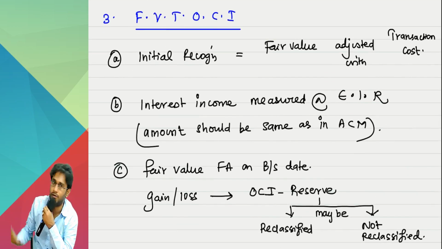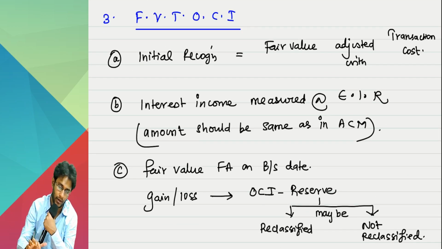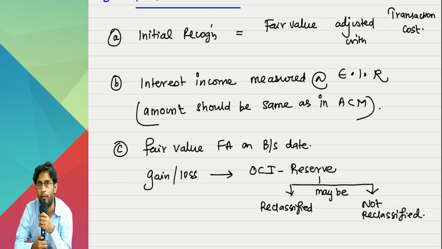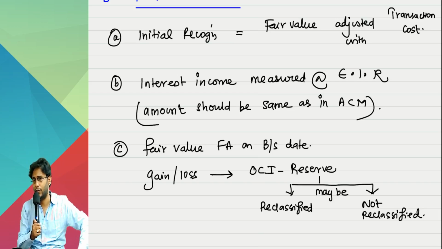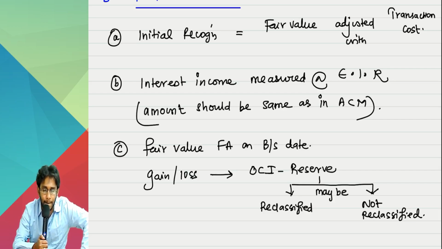So these are the ground rules, sir. If you are strong in these rules, then accounting is half done. So how you will remember this is, three aspects you have to remember: initial recognition, interest accounting, subsequent measurement. Initial recognition is fair value with the transaction cost in ACM and also in FVTOCI. If it is the FVTPL method, initial recognition is done only at fair value, and transaction cost is transferred to P&L.